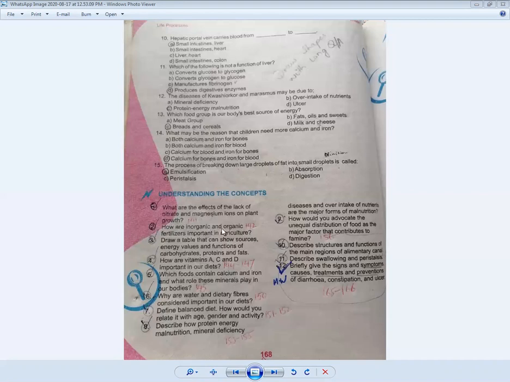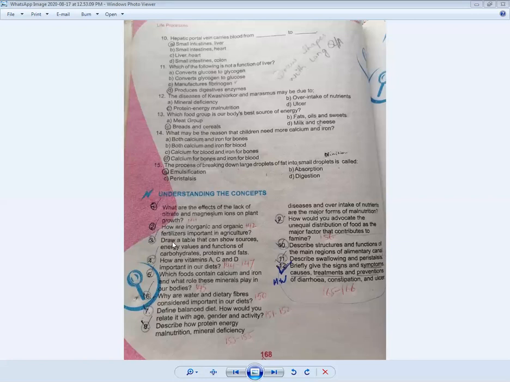When you attempt this long question, first you have to tell the definition of fertilizers. Then you will tell that there are two types of fertilizers: organic and inorganic. After that you will write the definitions, and you will also write examples of organic and inorganic fertilizers. This answer you can find in your book on page number 142.